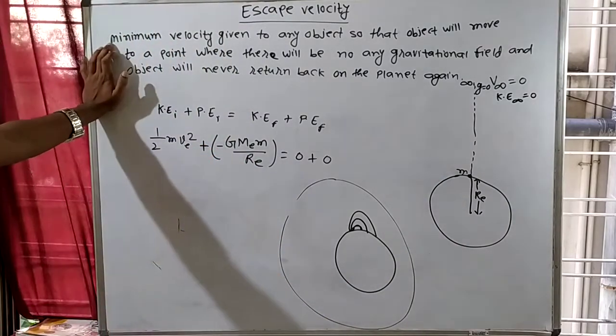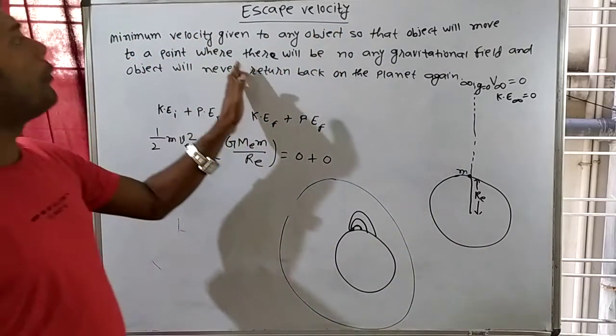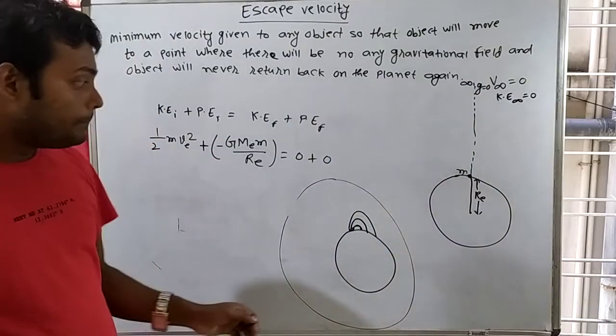So what I have written is: the minimum velocity given to any object so that the object will move to a point where there is no gravitational field.